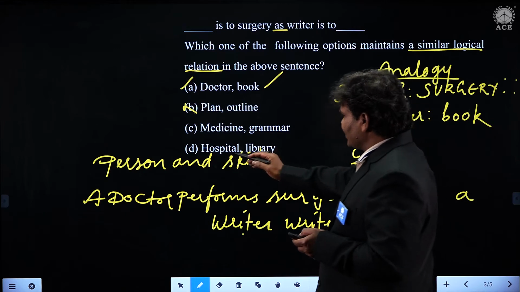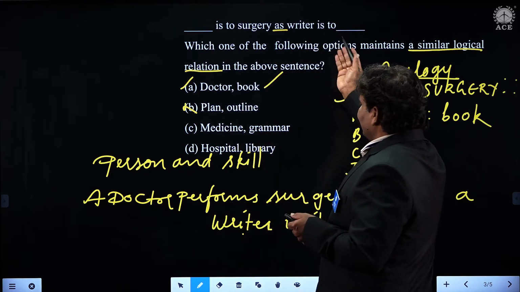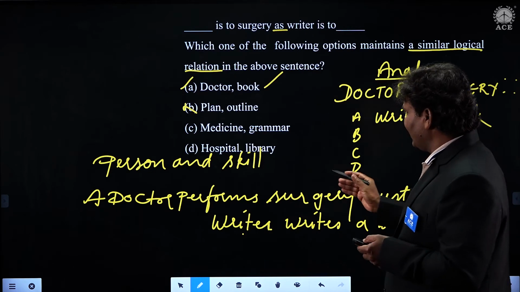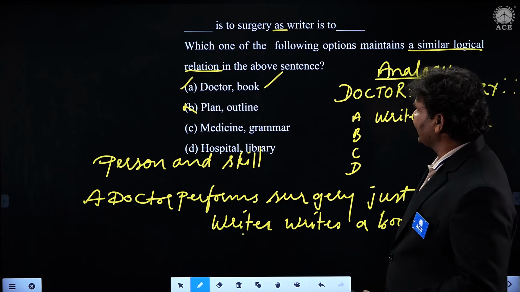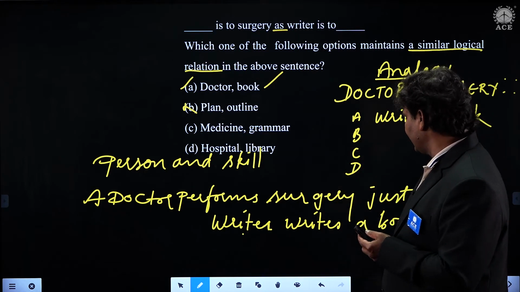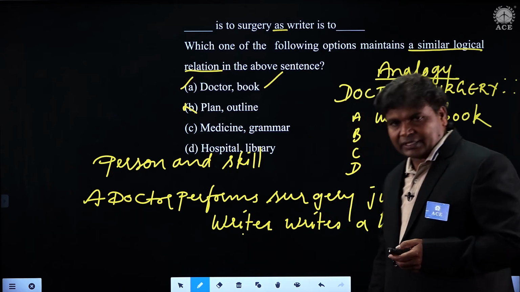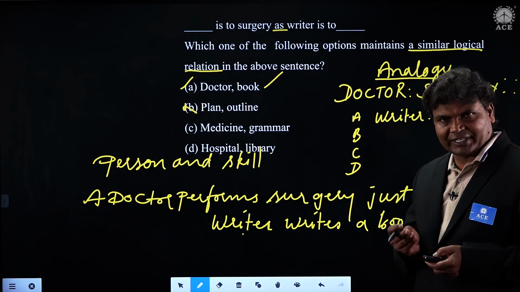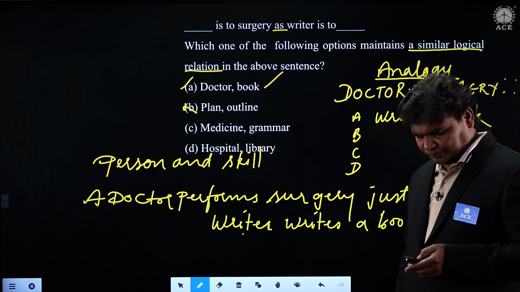We can also have some relationship with hospital is to surgery, writer is to library. These are all something general, but they are not specific. What is specific is that a doctor performs surgery just as a writer writes a book. So this is one of the questions that appeared in the computer science, students. It's a very easy question. I hope you all have attempted this question too, right?